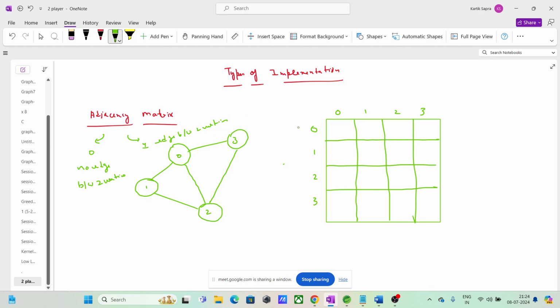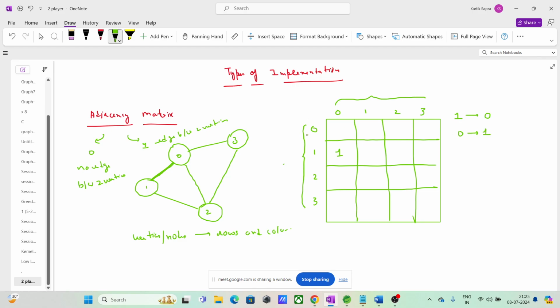And vertices are represented as rows and columns. From now on I will say nodes, okay? Nodes are represented as rows and columns. So guys, if you see, there is an edge between 1 and 0. So basically from 1 you can go to 0. Guys, this is a bidirectional edge, so you can go from 0 to 1 also.